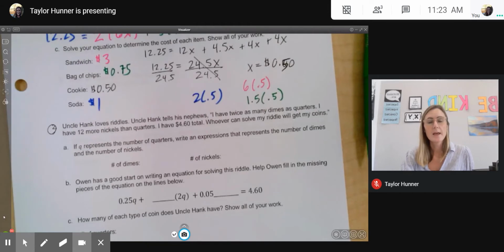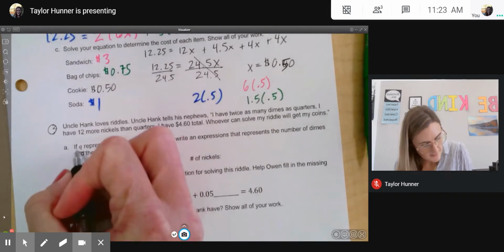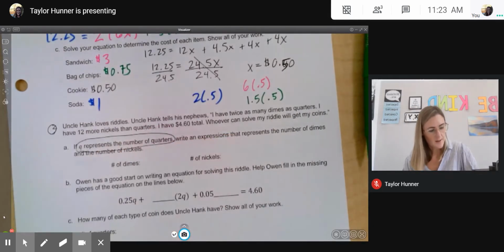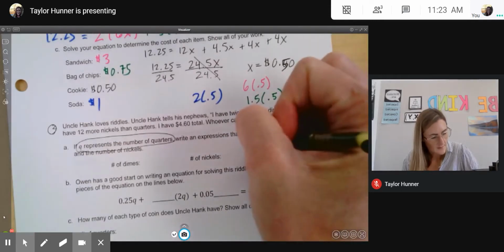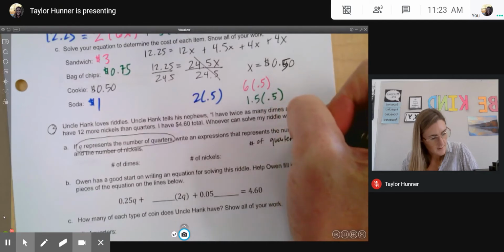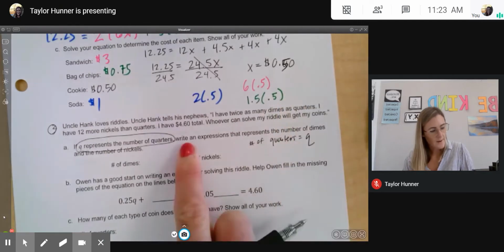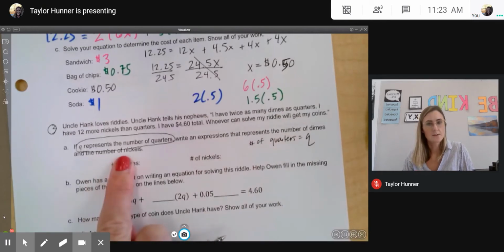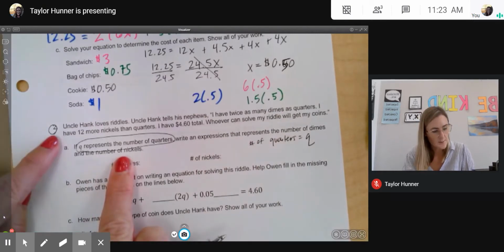Okay, if Q represents the number of quarters, I'm going to circle that. That's really important information, and I'm even going to write it over here. Number of quarters equals Q. Write an expression that represents the number of dimes and the number of nickels. So I have to go back and use the information in the problem.